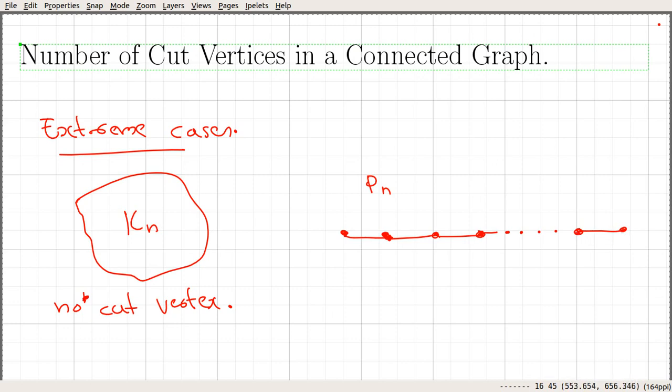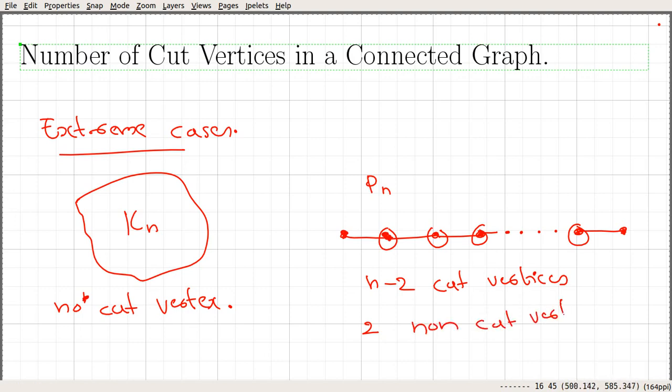If you look into this particular graph, we can see that these end vertices are not cut vertices, whereas all the internal vertices are cut vertices. So this Pn has n minus 2 cut vertices and 2 non-cut vertices.